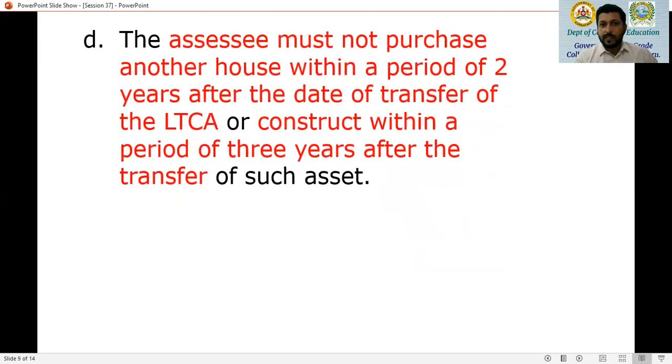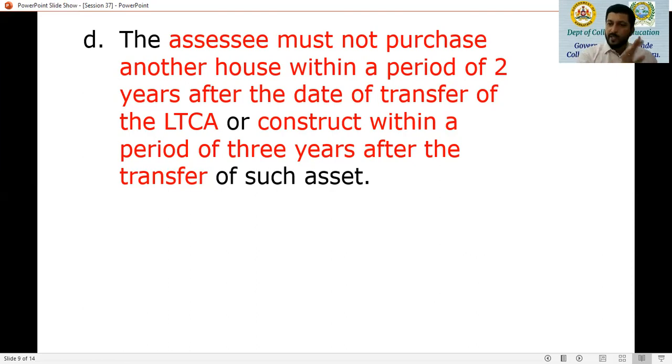Also, the SSE must not purchase another house within a period of 2 years after the date of transfer of that long-term capital asset, or construct one within a period of 3 years after the transfer of such asset. So there is an extra condition. The SSE cannot purchase another house within 2 years from the date of transfer of the long-term capital asset. He cannot construct another house within a period of 3 years from the transfer of such asset.